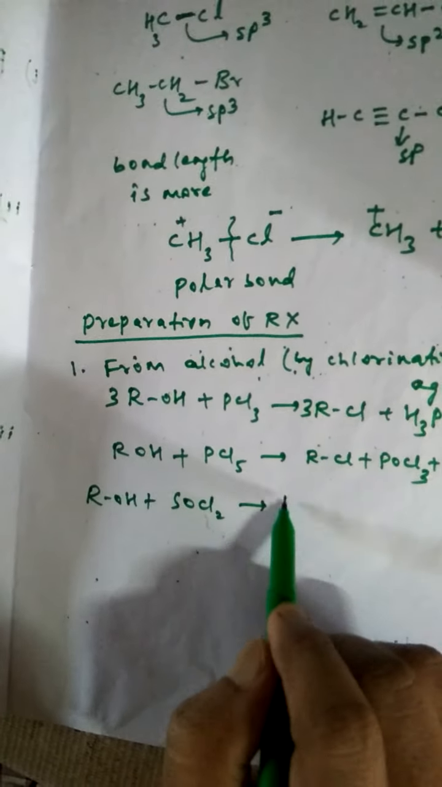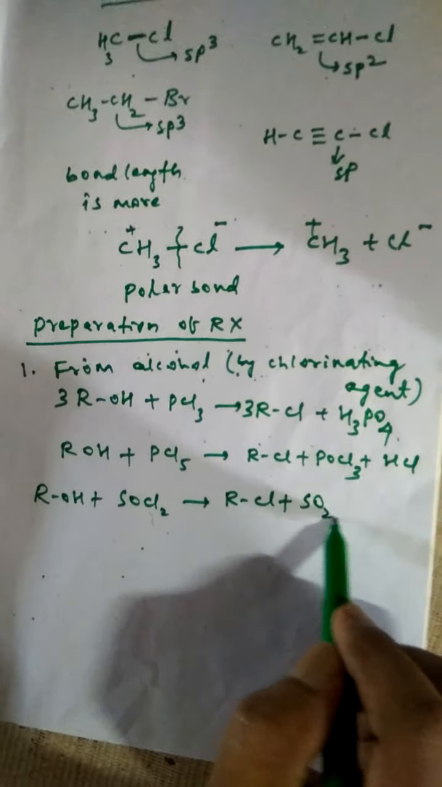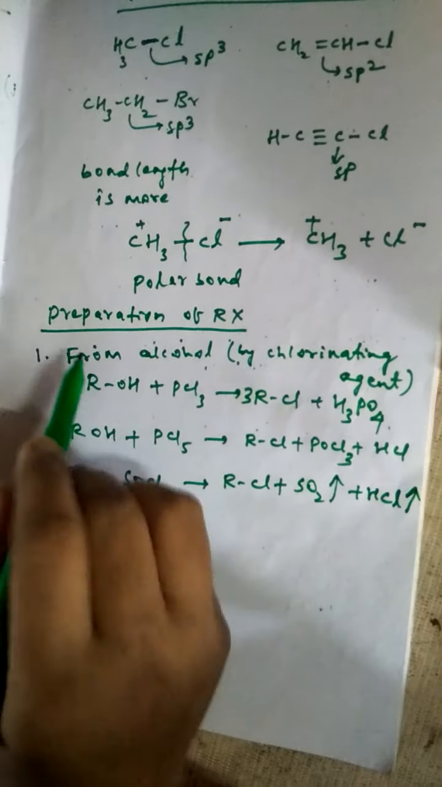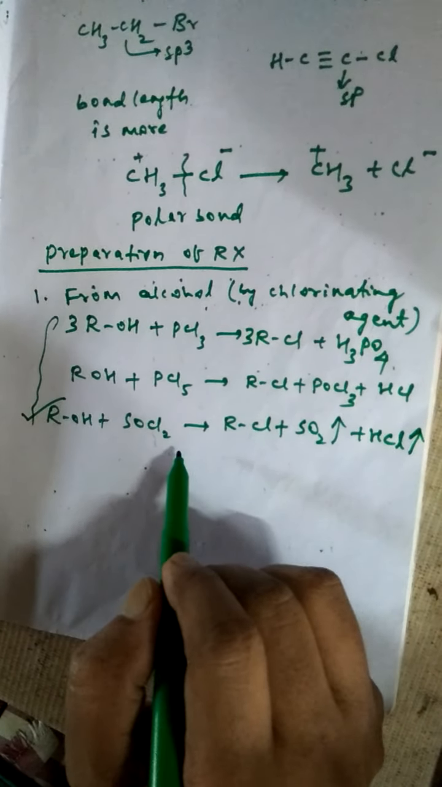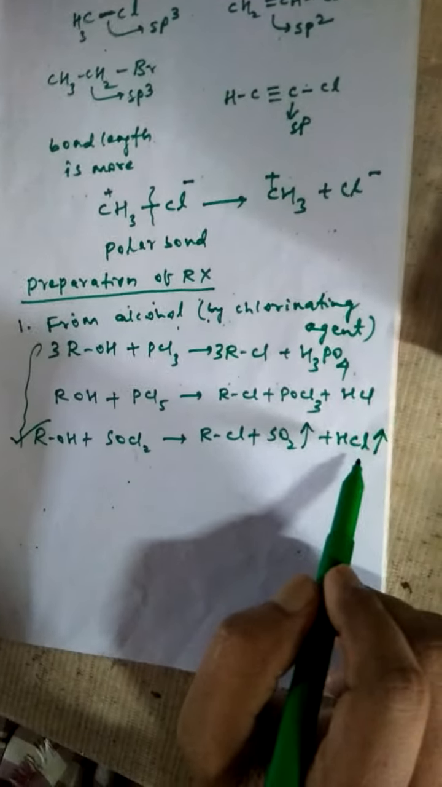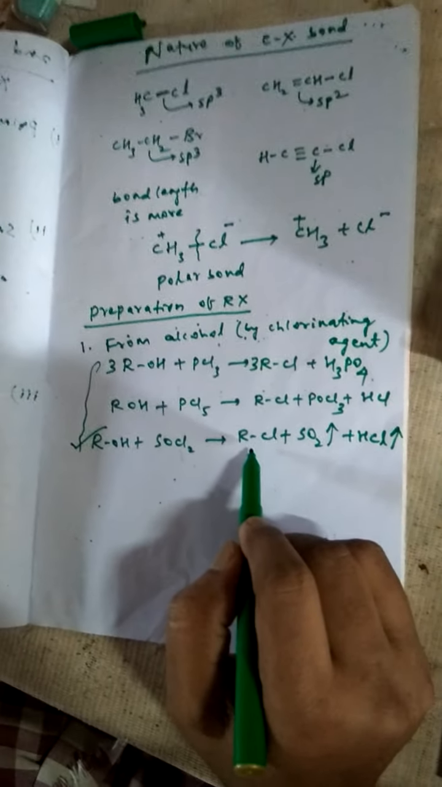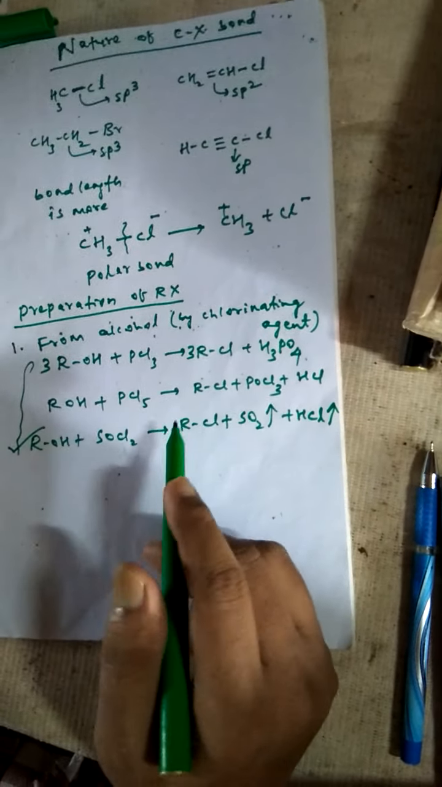Then this alcohol reacts with thionyl chloride, SOCl2. So it can be converted to RCl alkyl halide, SO2 gas and HCl gas. Between these three preparations, the last one is the best preparation because the side products SO2 and HCl can be removed as gas. So this alkyl halide is obtained in very good yield. So this is the preparation of alkyl halide.